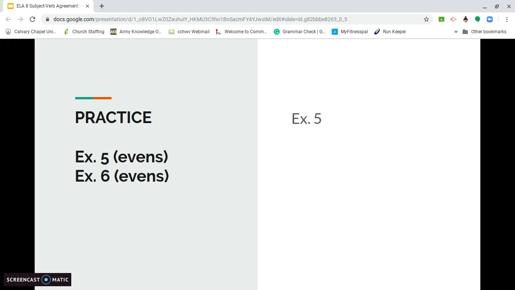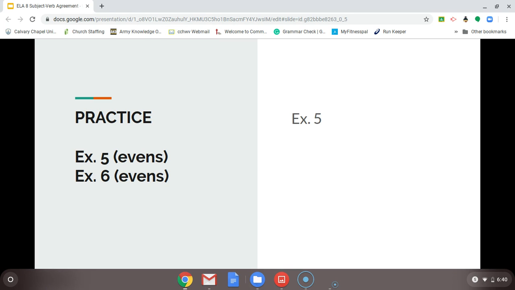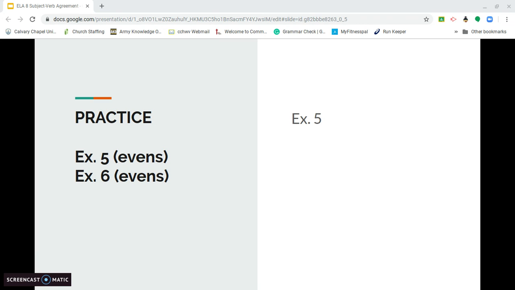So at this point, you're going to stop and complete the practice. I do want to go over exercise 5 and 6 with you. Exercise 5: if you don't have your book, look at the doc. It asks you to locate the collective noun and find the verb, and then if they agree, write correct.